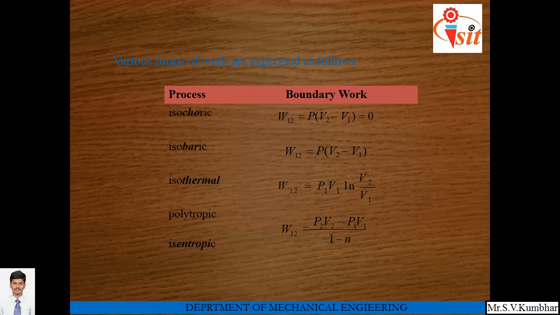You can replace this P1 V1 by mRT1 also. And for a polytropic process or isentropic process, if it is a polytropic process, work done is equal to P2 V2 minus P1 V1 upon 1 minus n. If it is an isentropic process, W is equal to P2 V2 minus P1 V1 upon 1 minus gamma. Just replace n by gamma.